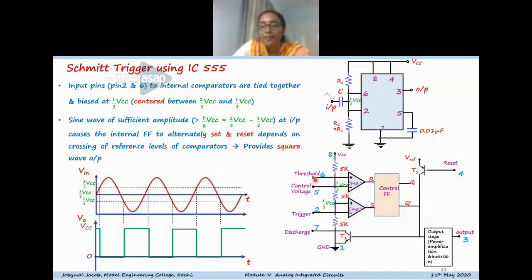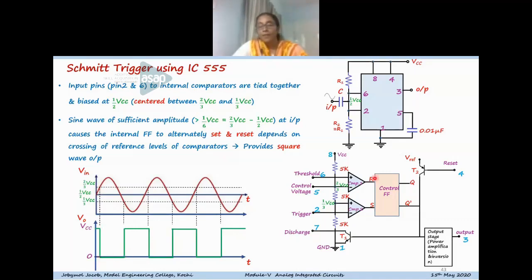And when pin 6 has a higher value compared to 2/3 VCC, the non-inverting terminal has higher voltage, so the output of comparator 1 is high. That is, the flip-flop will reset, and the output will go low. So this is the output of the 555 timer at that time. When this crossover happens, the output becomes 0.